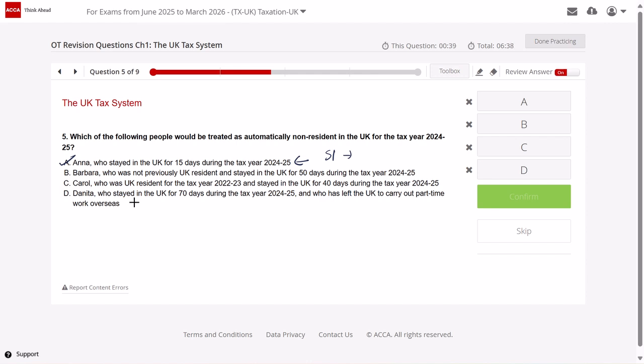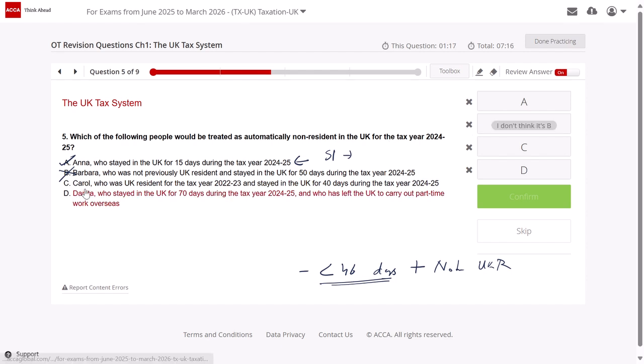B, test B states Barbara, who was not previously UK resident and stayed in the UK for 50 days during the tax year. If you have not been a previously UK resident, then in that case, the condition is that you should spend less than 46 days, plus a non-UK resident, right? Not UK resident in any one out of three previous tax years. So 50 days is, can I say, more than this condition? So B is definitely not an option. So I will rule this out.